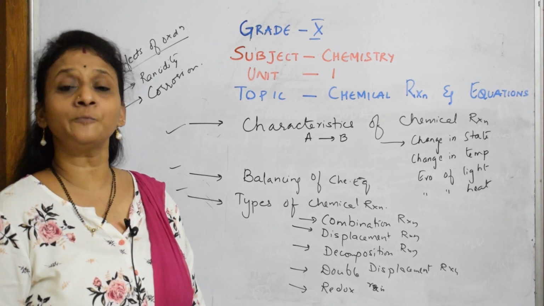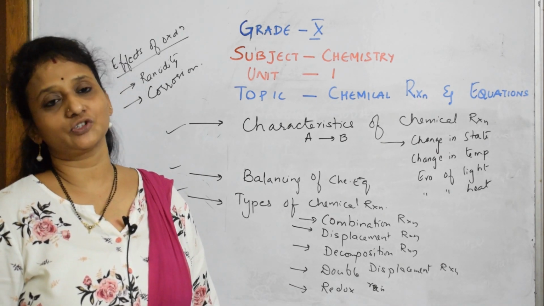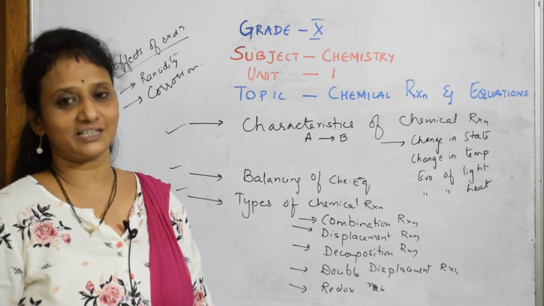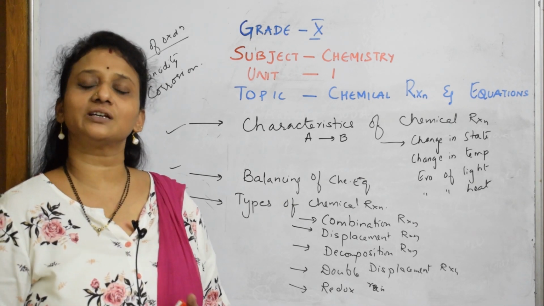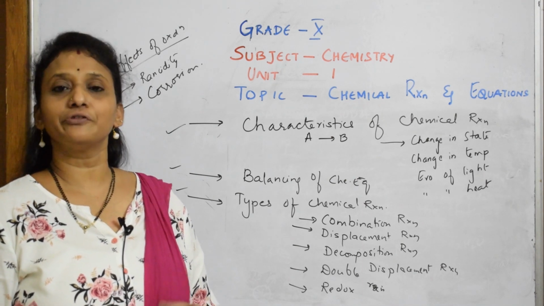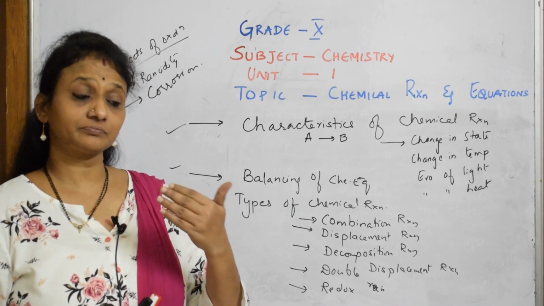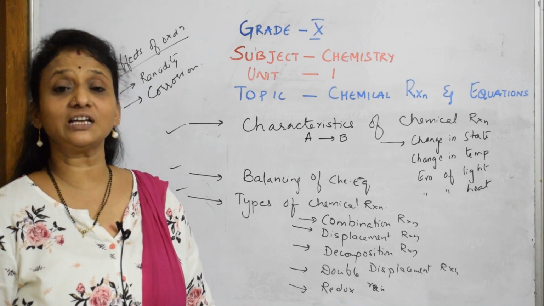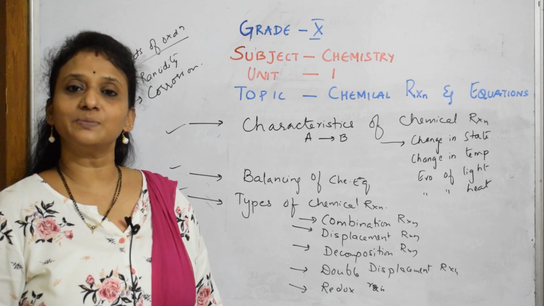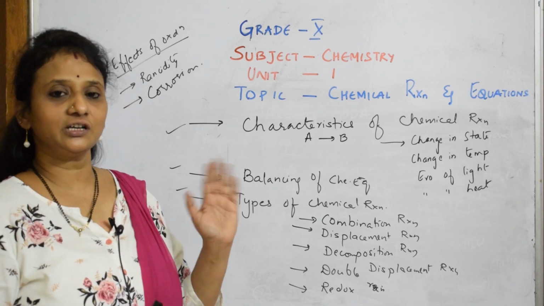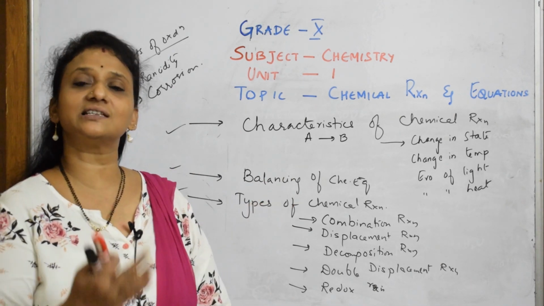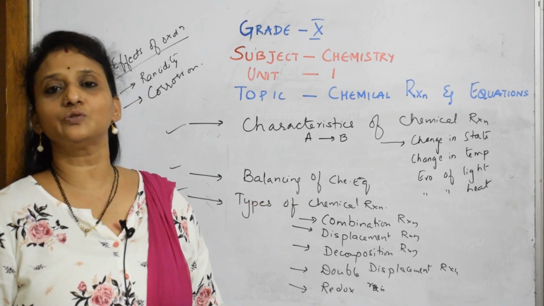The next video is types of different chemical reactions. But before the types, I have to tell what actually is a chemical reaction. Students, grade 10 students, your basic chemistry starts with 5th only, if I have to say. But in 10th there are topics, like periodic classification of elements, which are related to grade 11th. So you need to compulsorily follow it day wise. If you learn balancing in the first chapter, you will be doing balancing your whole life. This balancing is a base wherever you study chemistry.